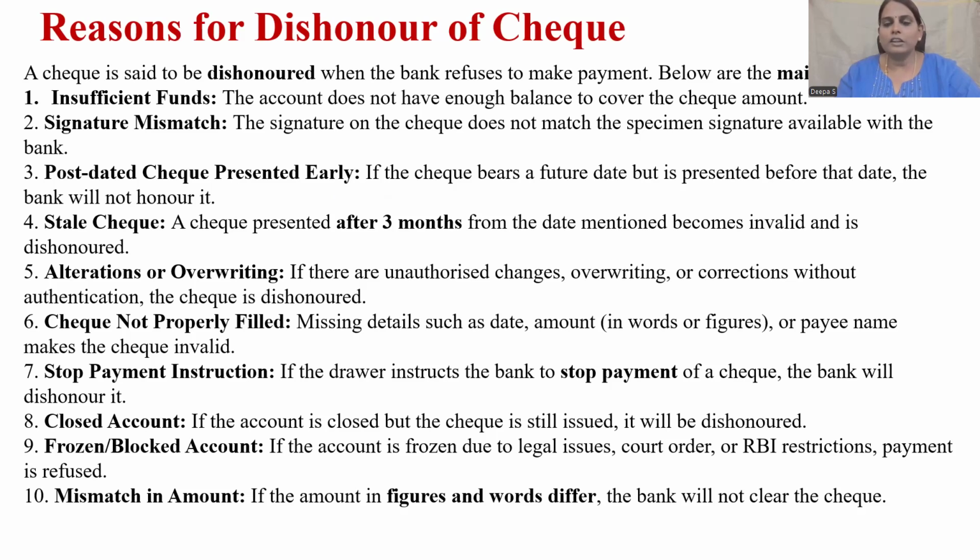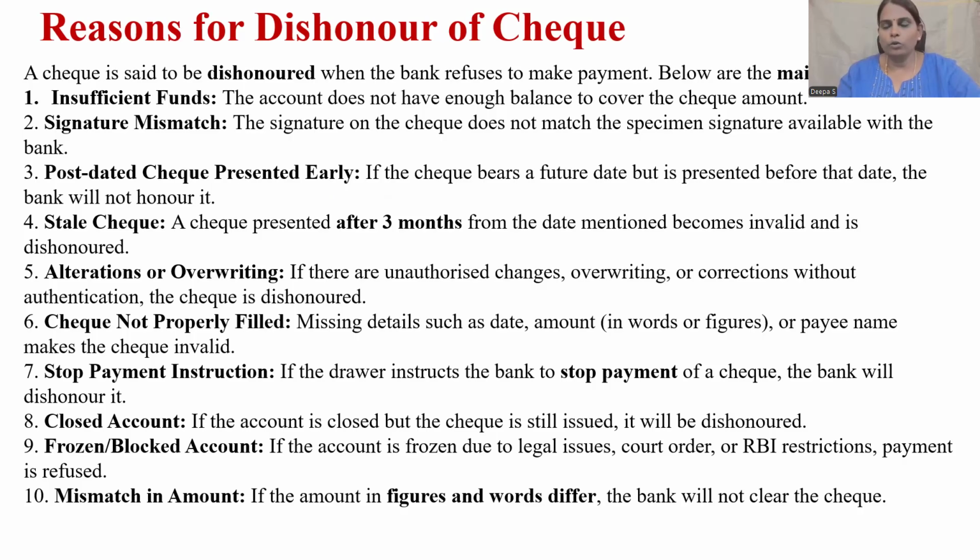If some of these things are not properly filled, then a check cannot be processed. Next reason, stop payment instruction. Imagine a situation where the drawer wants to stop the payment. If that has been instructed by the drawer, the banker will not process the check.